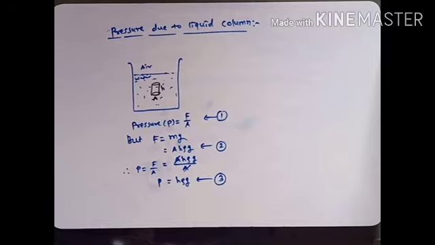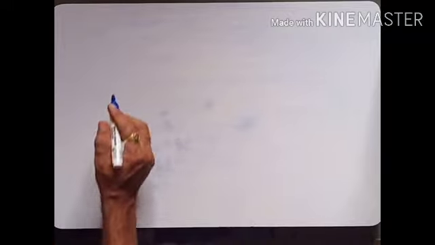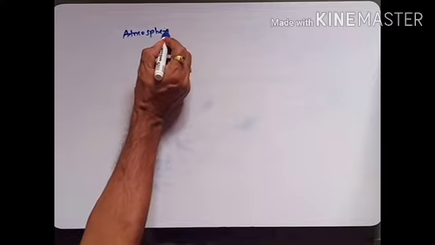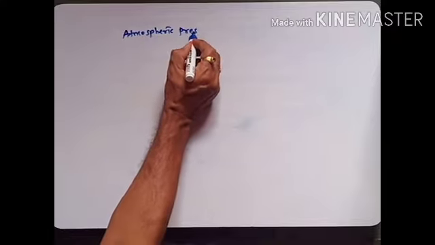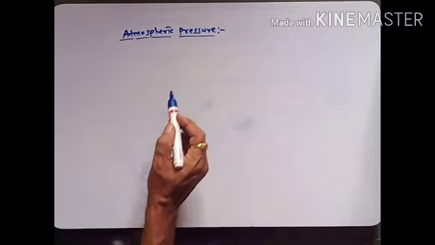Now we consider next one, atmospheric pressure. What is meant by atmospheric pressure?